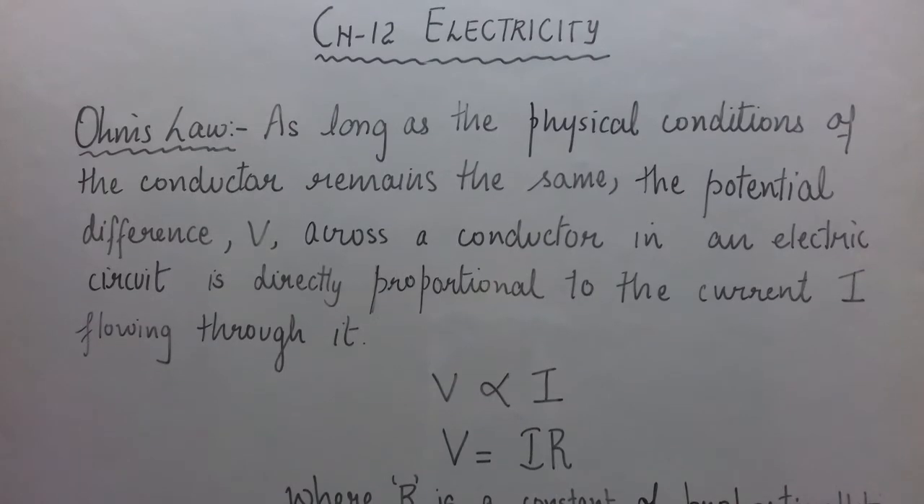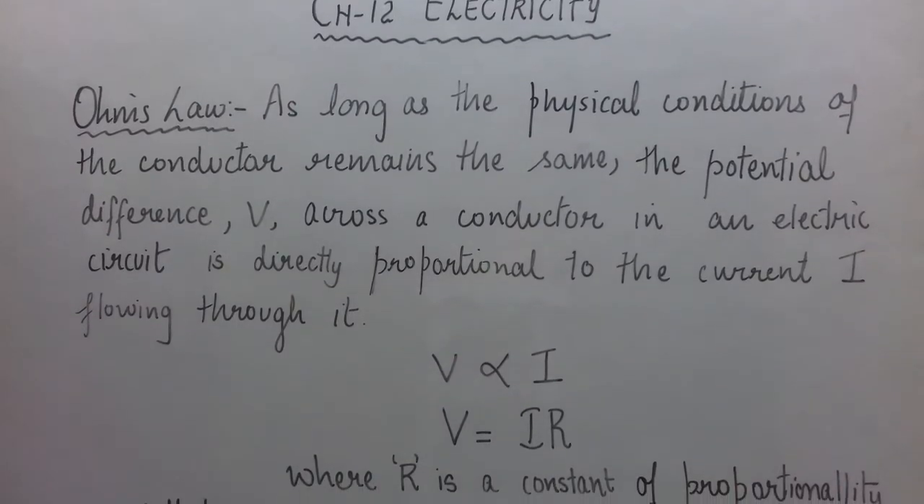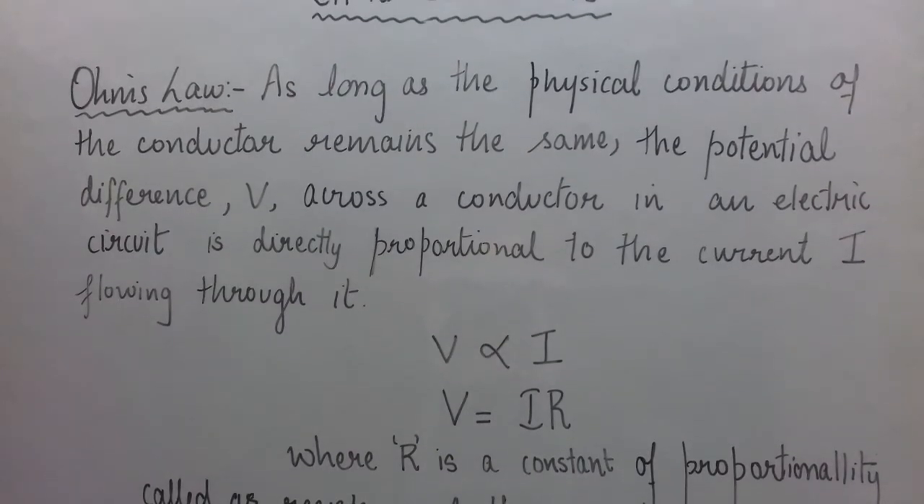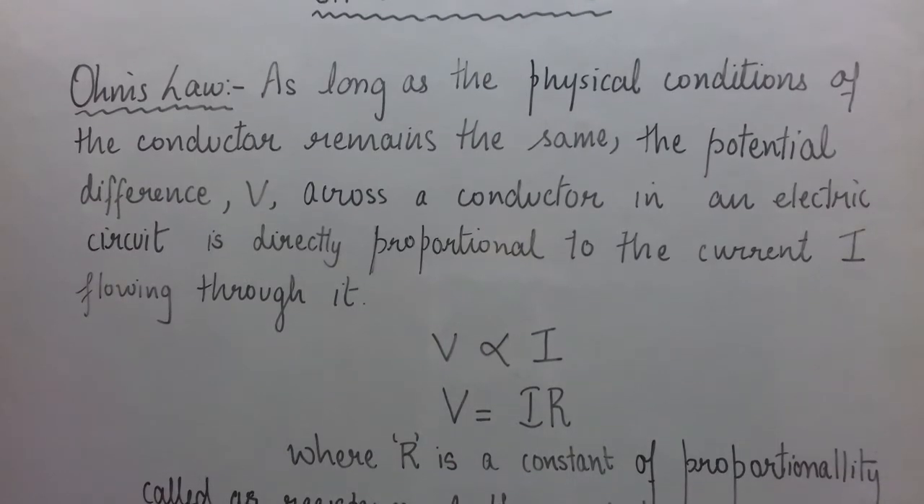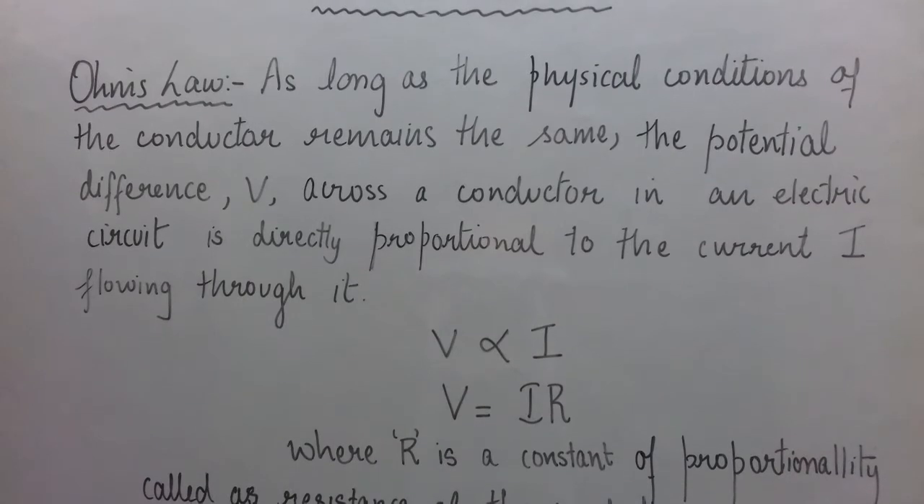Now we know that if two bodies at different temperatures are in physical contact with each other, then heat flows from one body to the other. Which body? Heat flows from a body at higher temperature to the body at lower temperature.